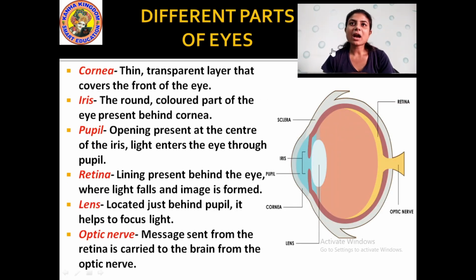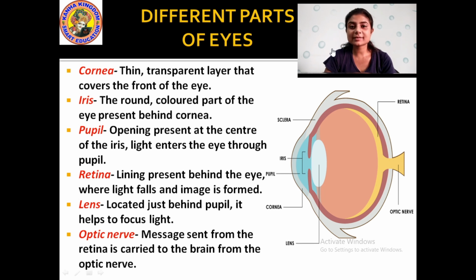So students, the different parts of the eye. First, the cornea. What is the cornea? This is the thin transparent layer that covers the front of the eye. This part, the thin transparent part, is called the cornea. You can see it mentioned in the picture.